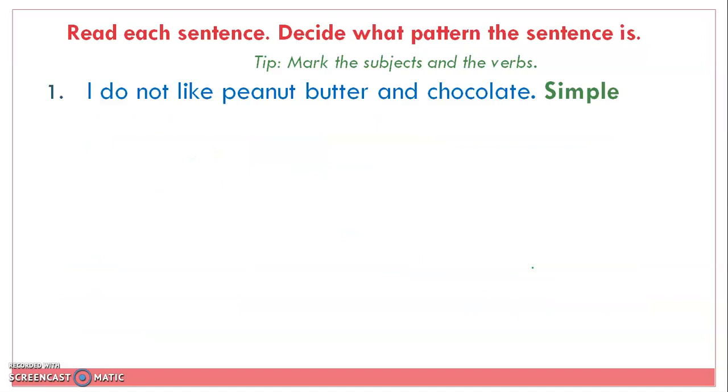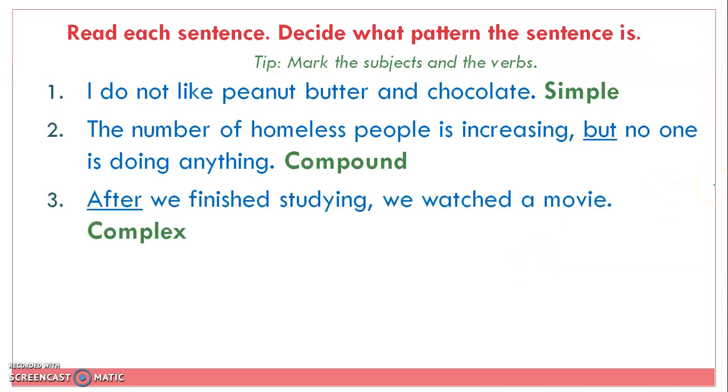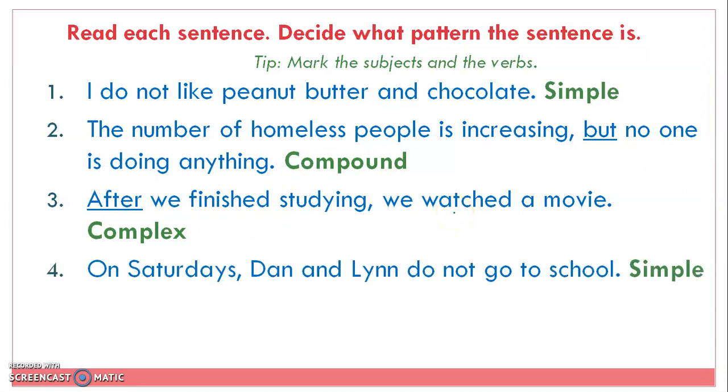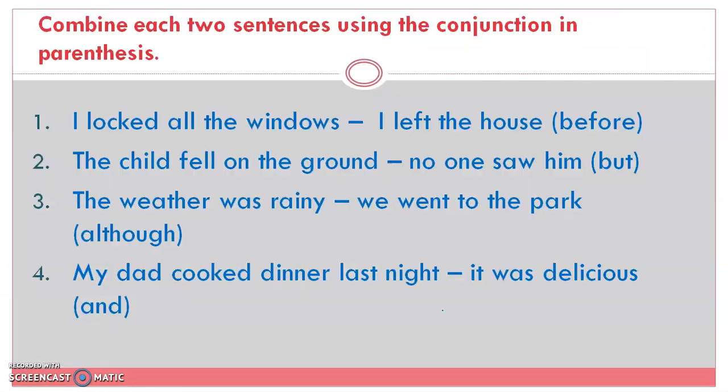Hoping you did this exercise, let's look at the answer key. Simple, compound because I have comma but, after, complex because I have "after" and a dependent clause and another independent one. For "On Saturdays, Dan and Lynn do not go to school," we have "and," but this is not a compound. It's a simple sentence. Finally, complex because I have two clauses, one independent and the other dependent.